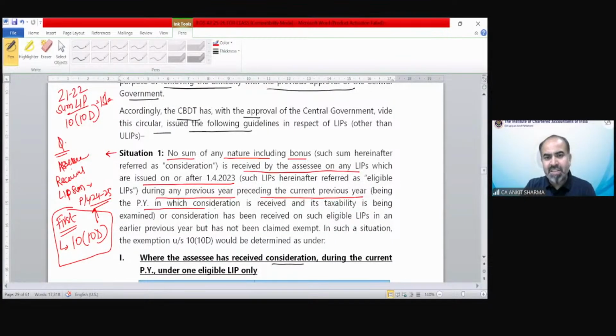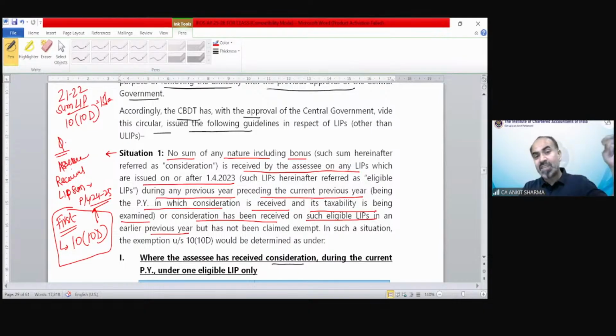In the previous year in which consideration is received and its taxability is being examined, we are checking whether you are going to claim exemption in this previous year for the first time, or consideration has been received on such eligible LIPs in an earlier previous year.